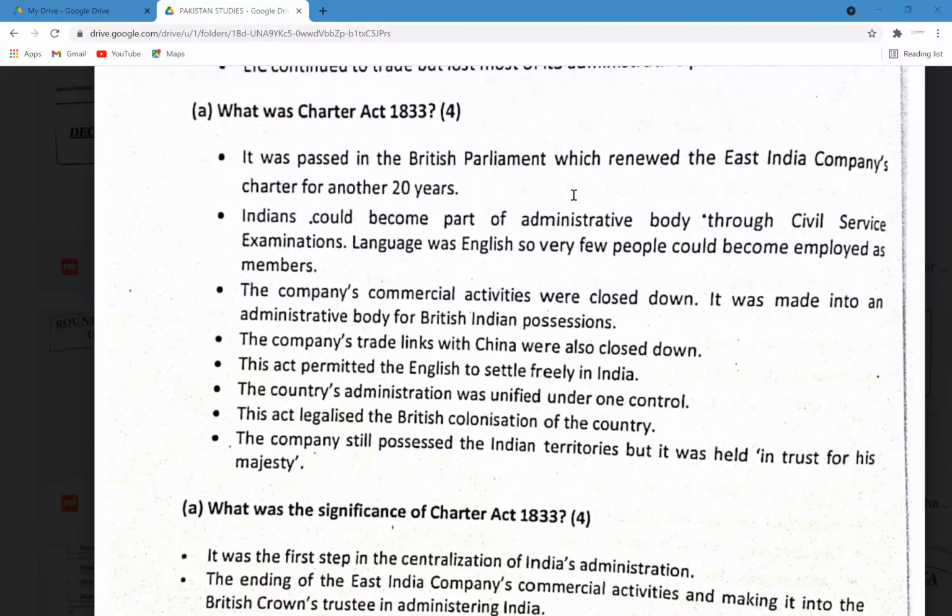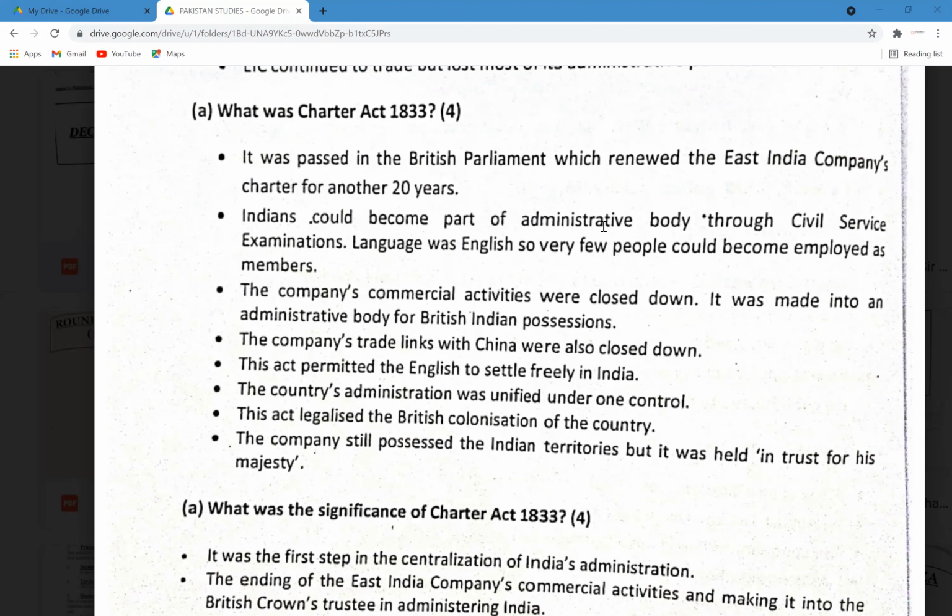So now what happened was, the Charter Act of 1833 had limited EIC's power to a great extent. First of all, the charter was renewed for another 20 years. They were allowed to trade for another 20 years in India. And under this act, they had already set up the civil service and a civil service examination. One of the problems with this examination was that it was in English and very few people in India could understand, read or write English at that time. So it was very difficult for the Indians to get employed, right?